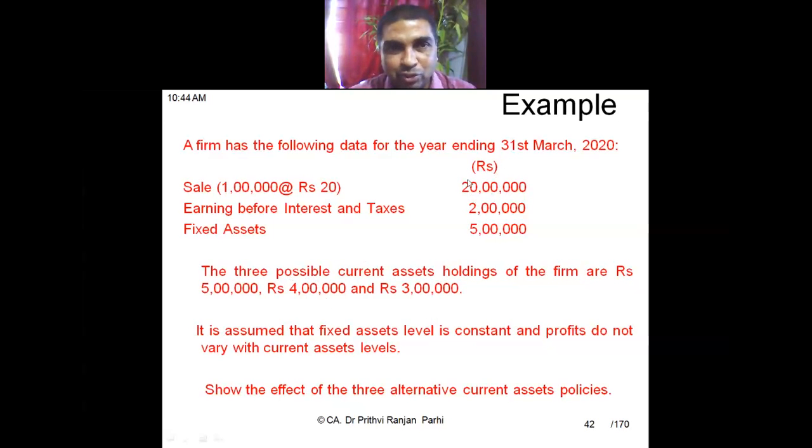The firm's situation is like sales is this much, 20 lakh. Earning, that is, you can see this is the profit. Profit is almost 10% of that, so 2 lakh rupees. And this is the fixed assets. So we have to compute what is the current asset to fixed asset ratio and accordingly how this ratio affects the firm's earning.